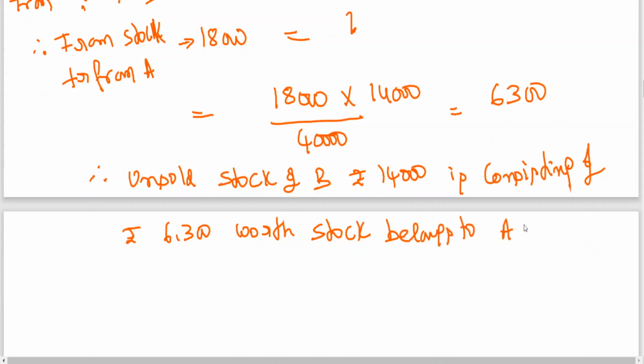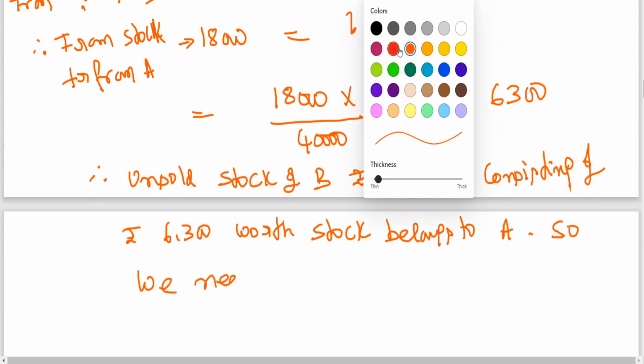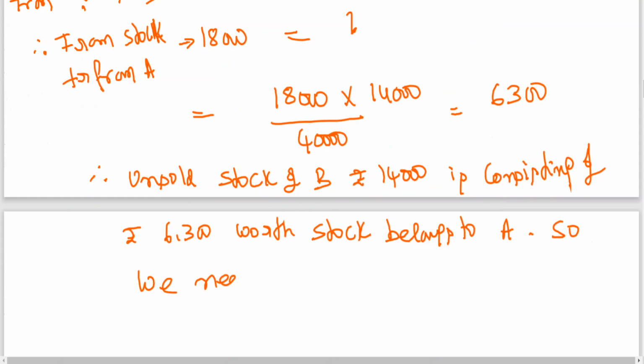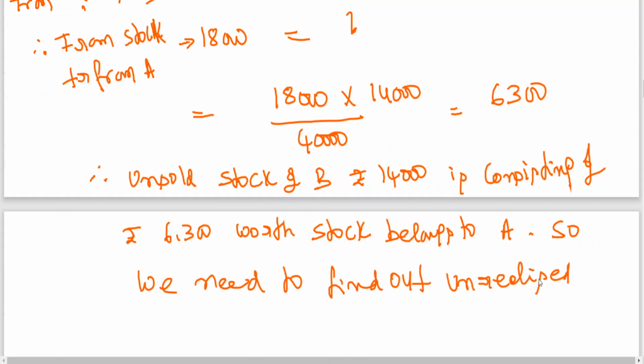belongs to A. So this is for all, I can't explain row here, that is why here I am writing this. So we need to find out unrealized profit, because sir, you may say B is not selling.